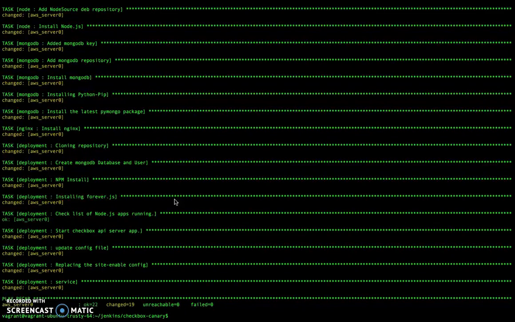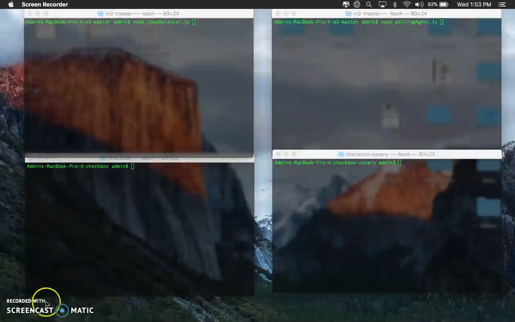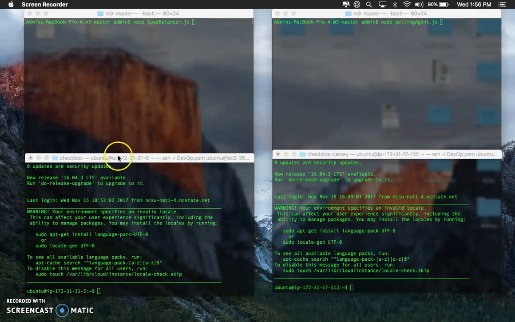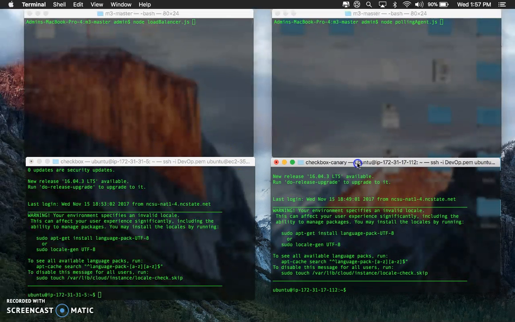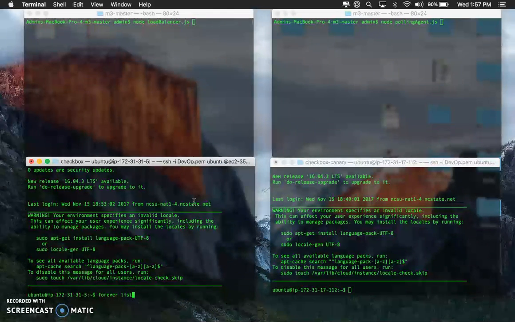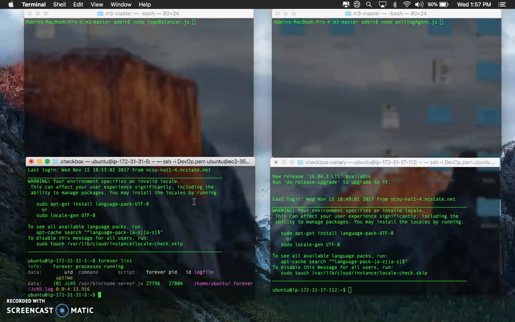Now let's take a look at the working of the Canary build. On the bottom left of my screen, I have a terminal that has been SSH'd into the stable build EC2 instance, and on the right bottom of the screen, you can see the Canary build instance. And now I shall make sure, as we run through the screencast, the logs are visible.